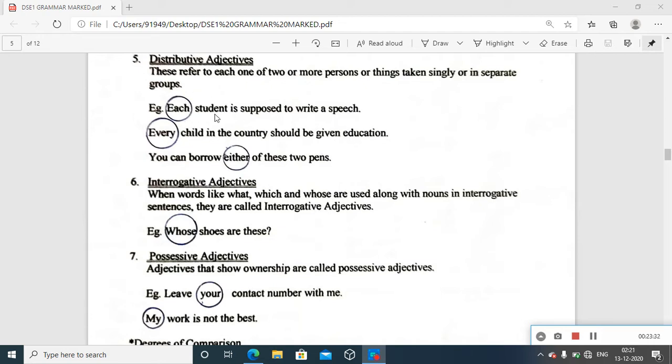Just think about the sentence without using this each. Even then the sentence is not incomplete. It is still a sentence. Student is supposed to write a speech, but that is only about one student.